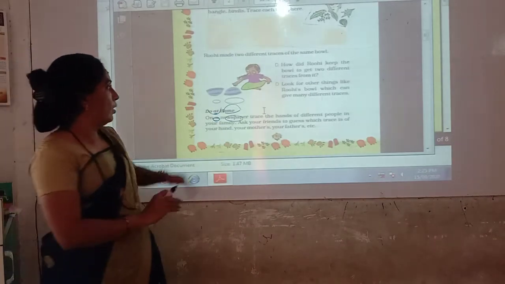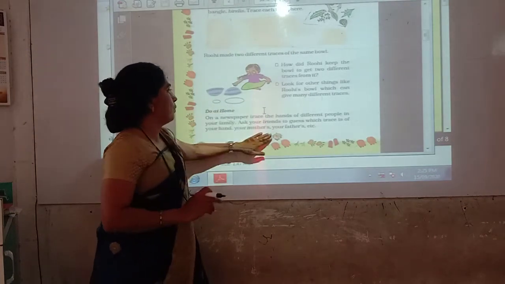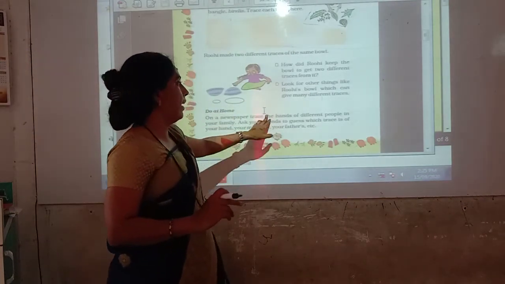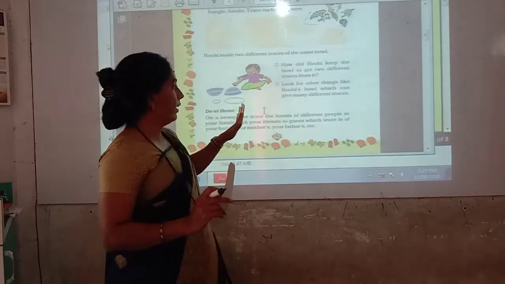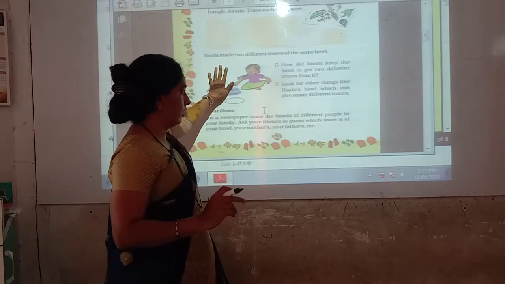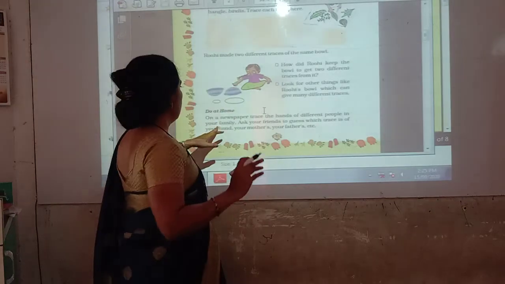Do at home. On a newspaper, trace the hands of different people. On a newspaper, take the trace of the hands of different people in your family.